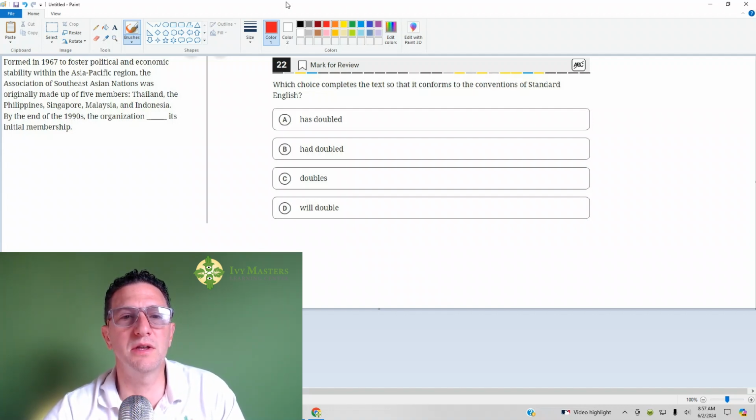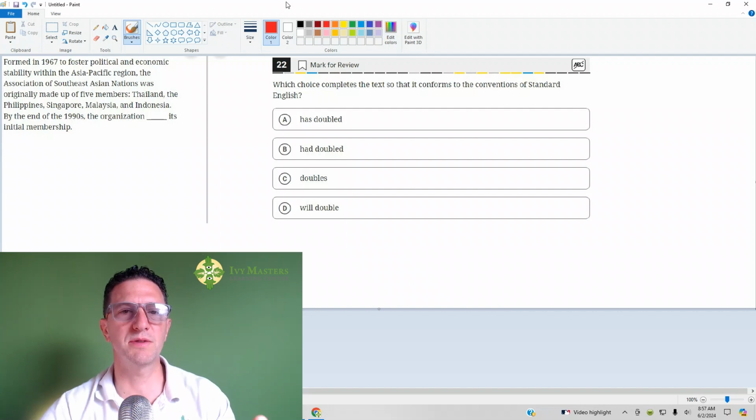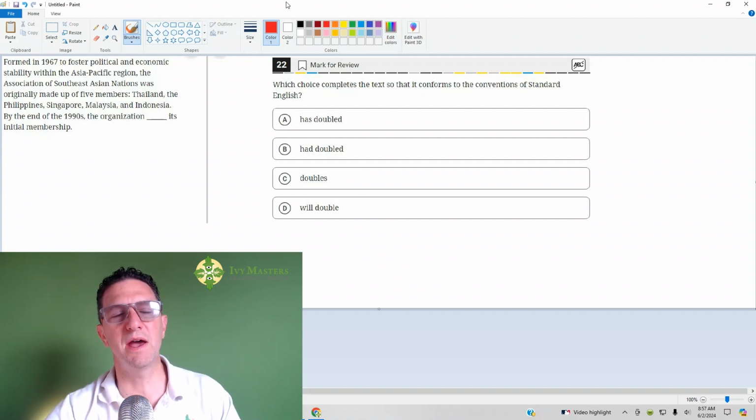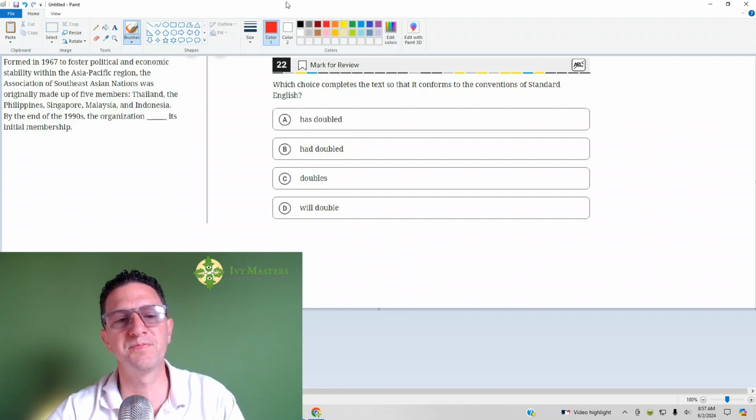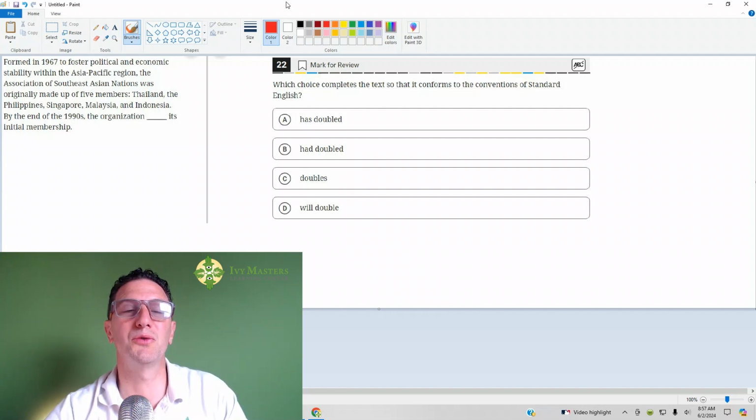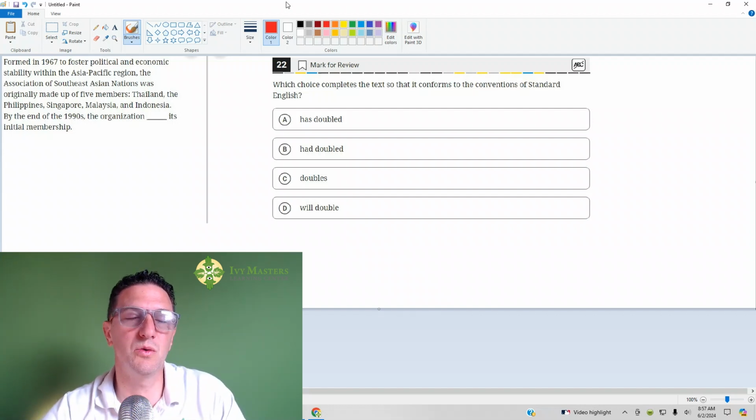Has doubled, has plus verb, shows that something started in the past and is still happening. That's answer choice A. Answer choice B, had doubled. That shows something began and ended in the past, or two things happened in the past. The first thing gets had plus verb. And then doubles is just a simple present tense verb for when it's singular. And then will double is going to be future.